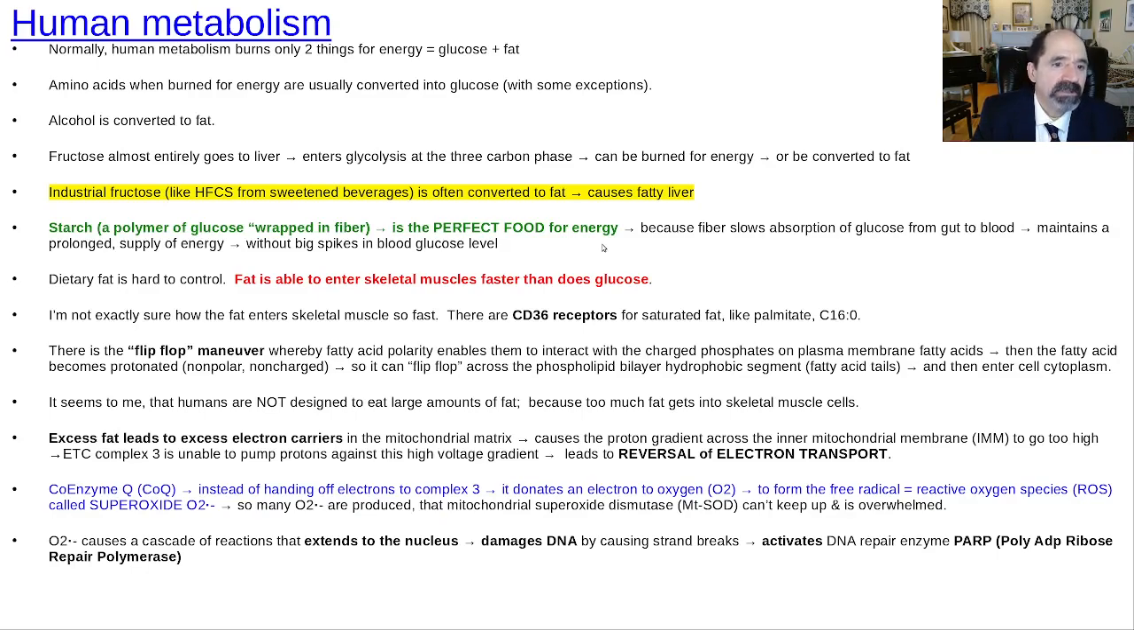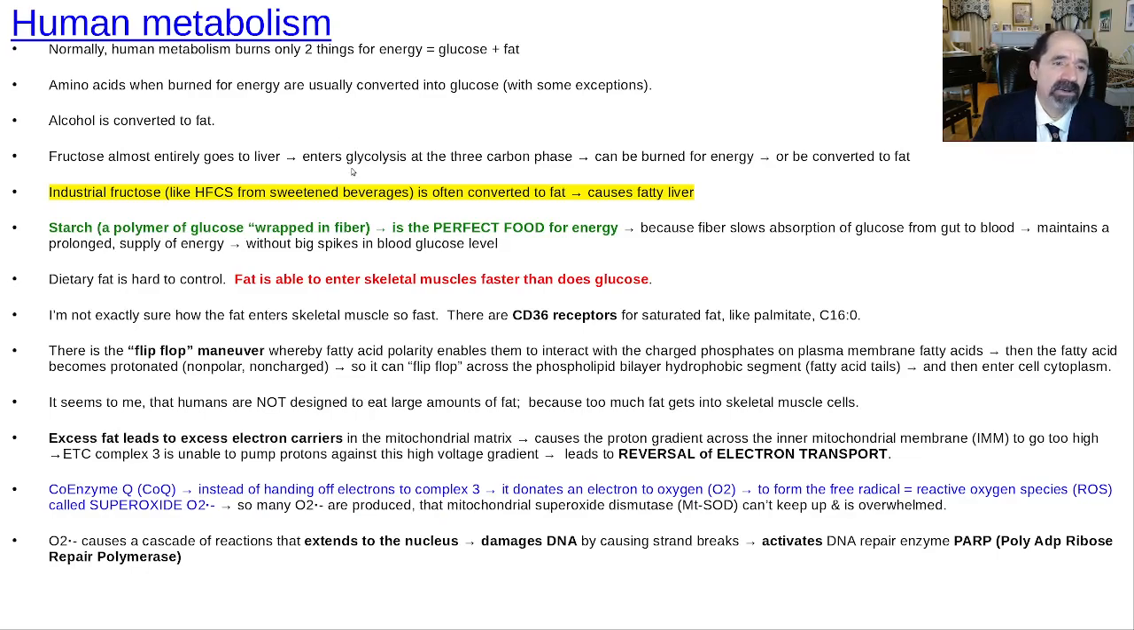Okay, human metabolism really only burns two things for the most part, under normal conditions: glucose or fat. During starvation, you can burn ketone bodies. Amino acids are usually going to be converted into glucose. Sometimes they can be converted into other things, but usually into glucose. Alcohol is pretty much just converted into fat. It's like liquid fat. It's been described as that.